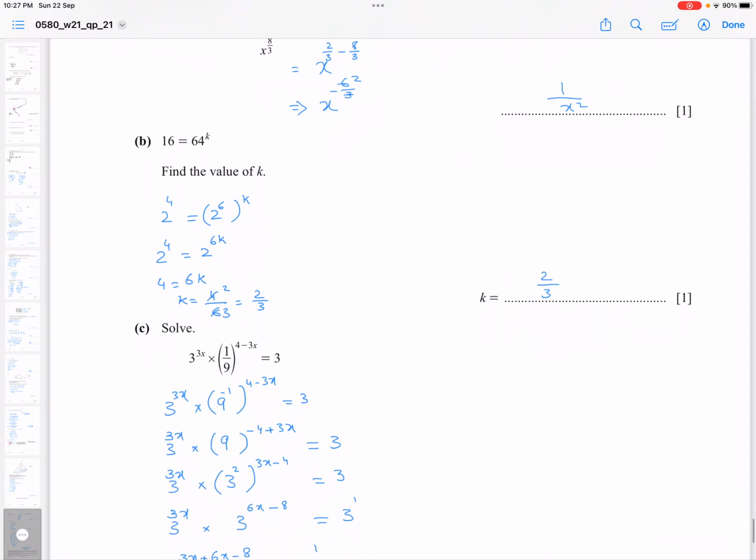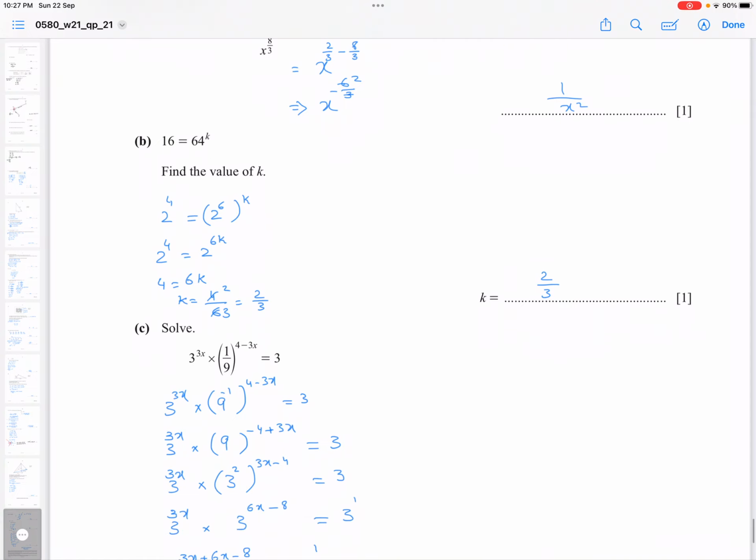Part C, 3 power 3x into 1 over 9 whole power 4 minus 3x is equal to 3. So 3 power 3x into, bring 9 up, so you can write 9 power minus 1 whole power 4 minus 3x is equal to 3. So 3 power 3x into 9 power, now multiply minus 1 with 4 minus 3x, you get minus 4 plus 3x is equal to 3.